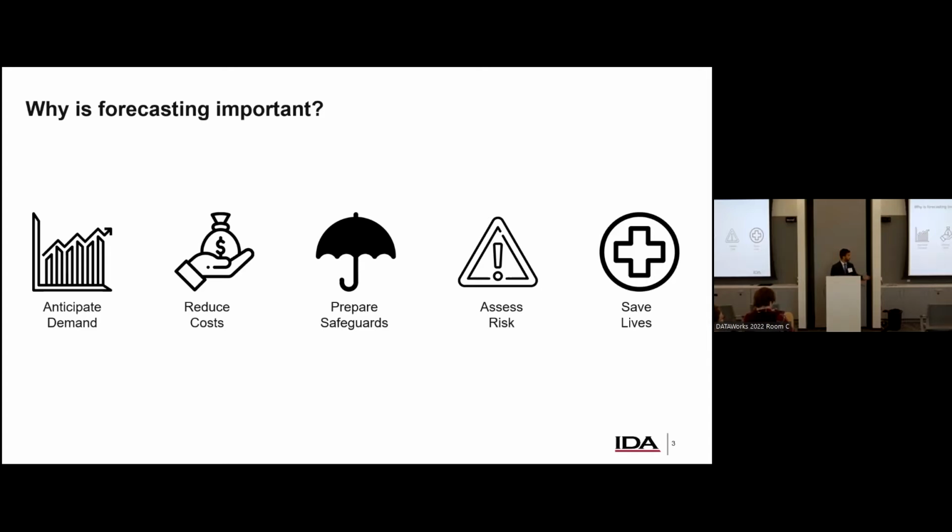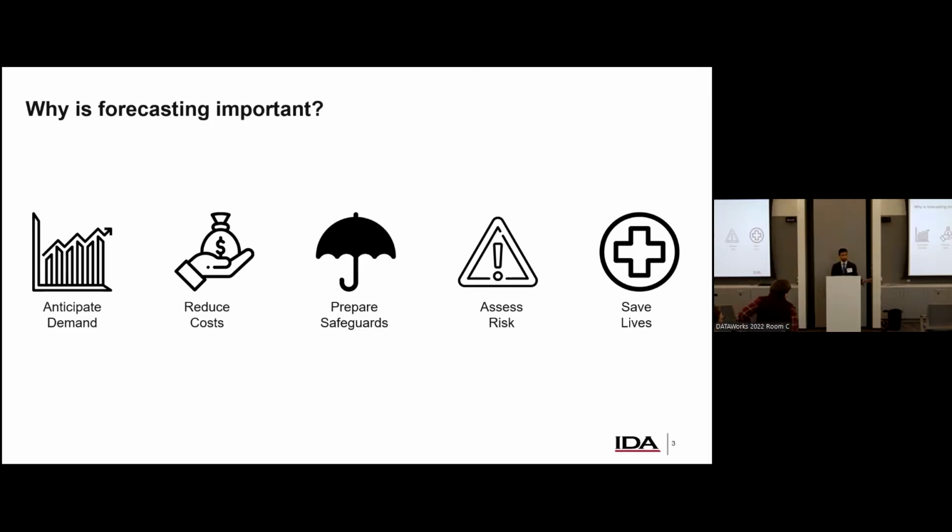Assessing risk goes along with everything we're talking about: understanding what you're expecting to see, how you can prepare for it, and how to quantify that. And then of course the big one here, which is save lives. Forecasting can save lives if you do it well. Of course, in the same vein, if you don't do it well and if you make mistakes, it can have the adverse effect.